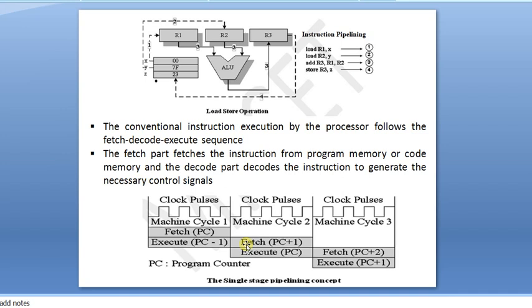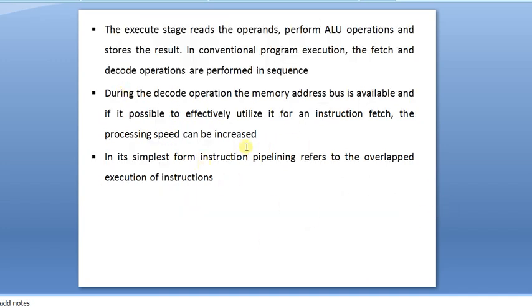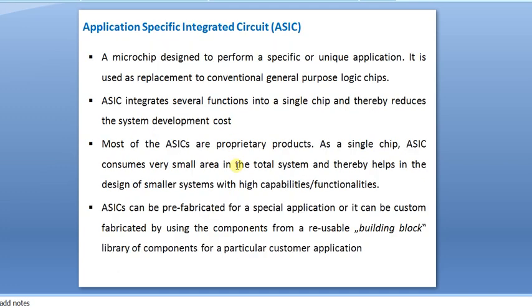Once it is a branch or jump instruction, obviously it flushes the whole pipe. So in the execution stage, it is identified, it flushes the whole pipe, and again the address will be changed. This is the way the operations are performed in instruction pipelining. So overlapping execution of instructions is called instruction pipelining.